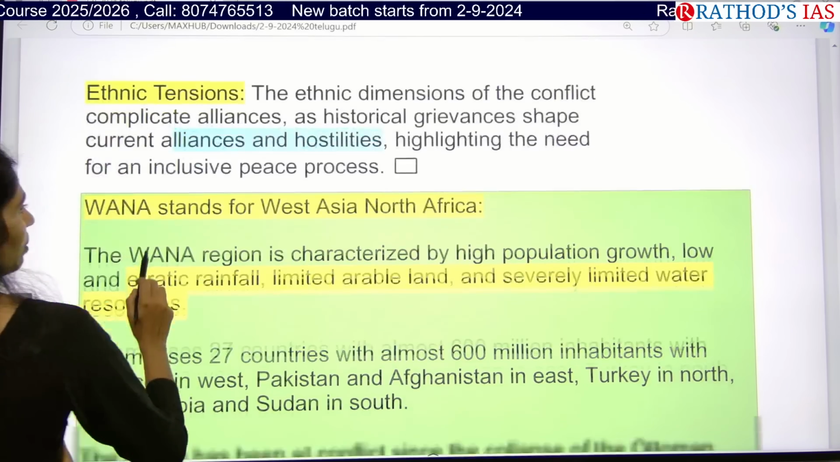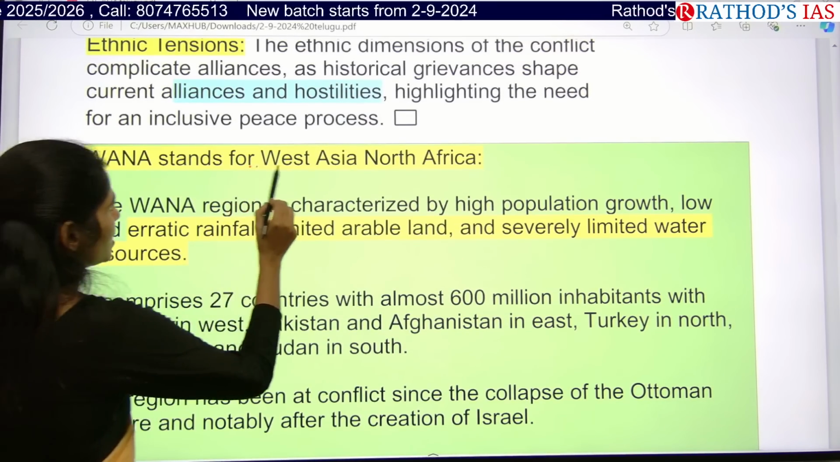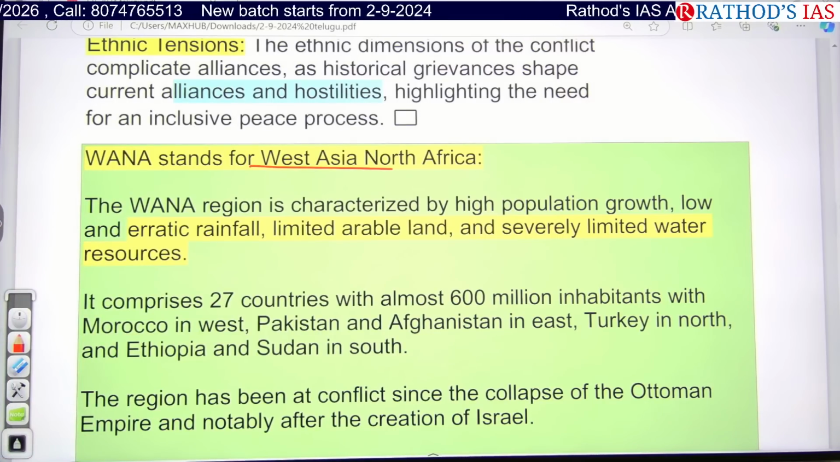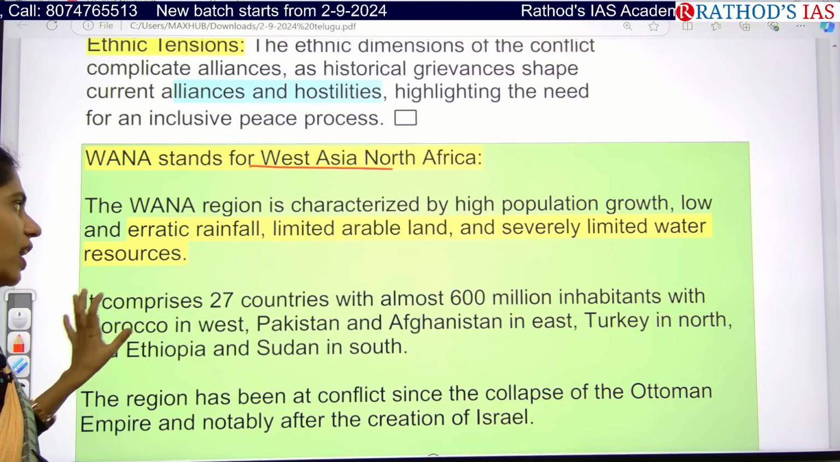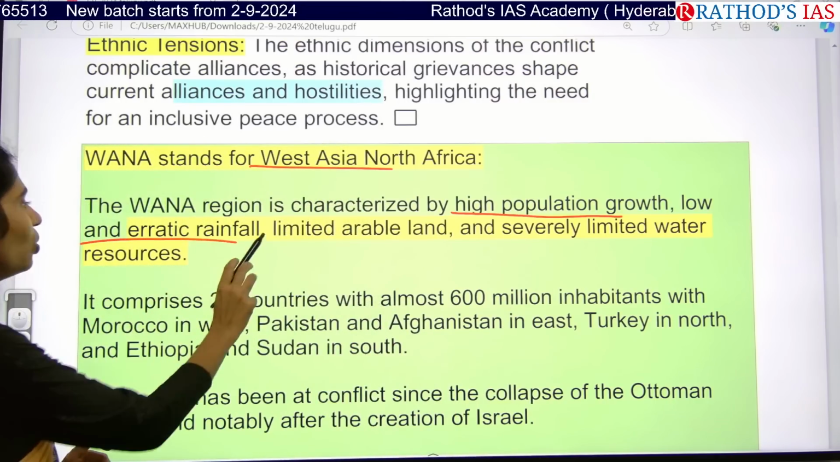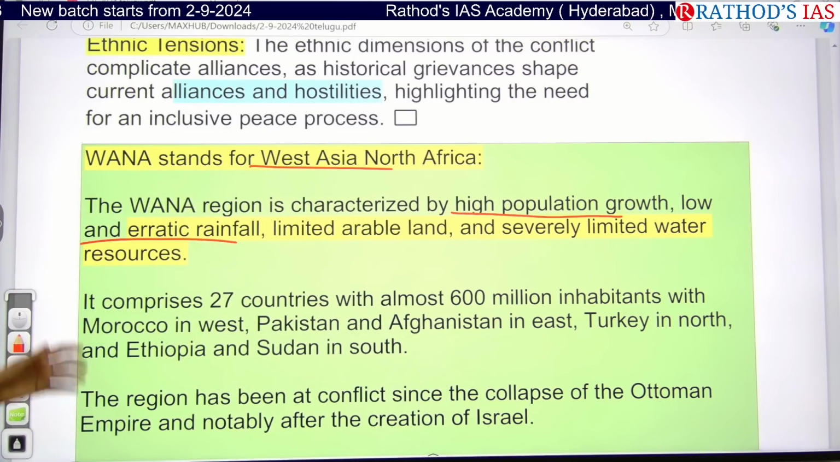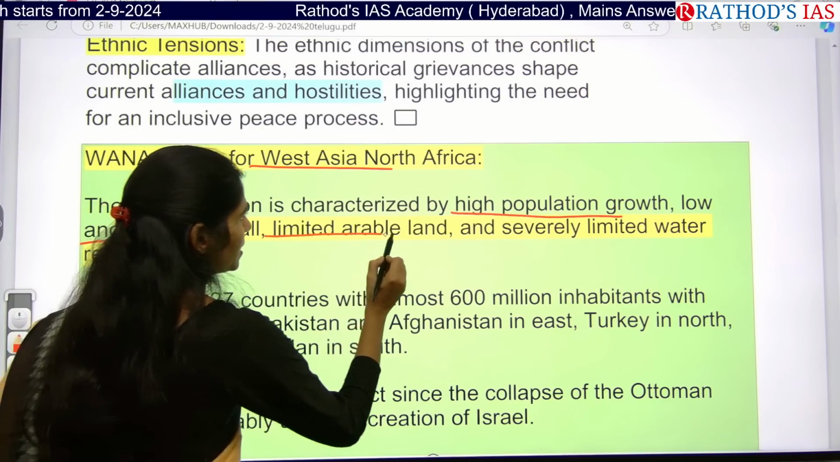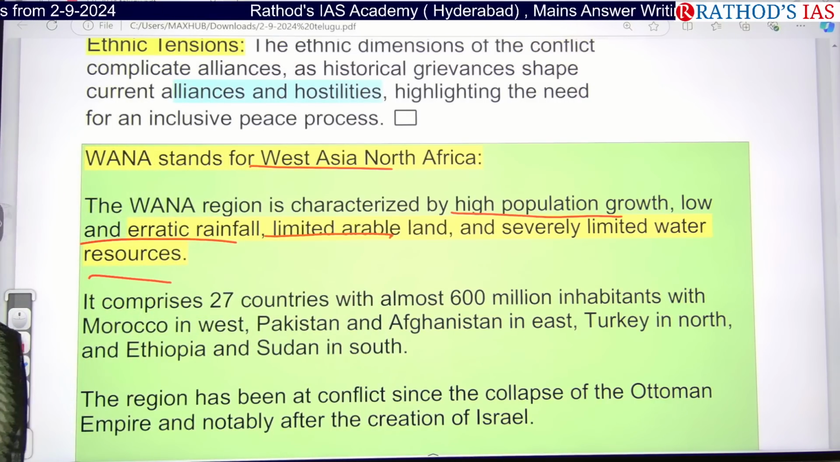And here you have to know what this WANA is. WANA stands for West Asia, North Africa. So actually the problem with this WANA is that there is very high population growth in this region, there is low and erratic rainfall, very limited arable land, and especially limited water resources in this region.